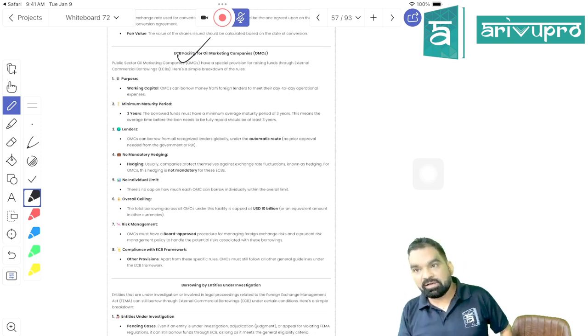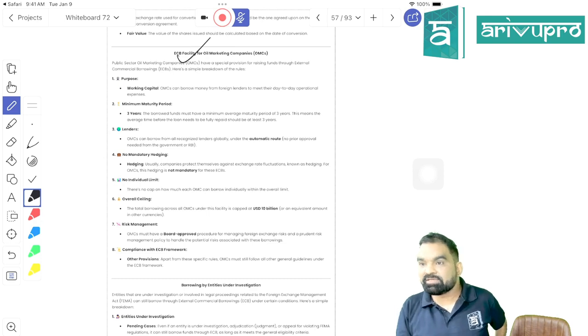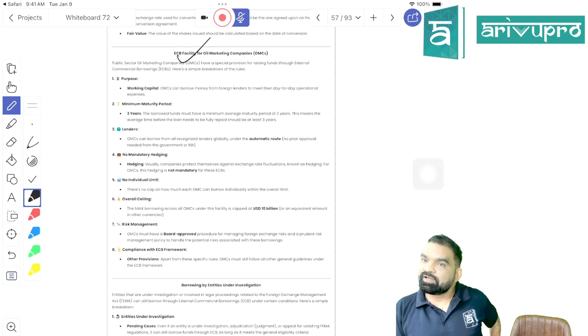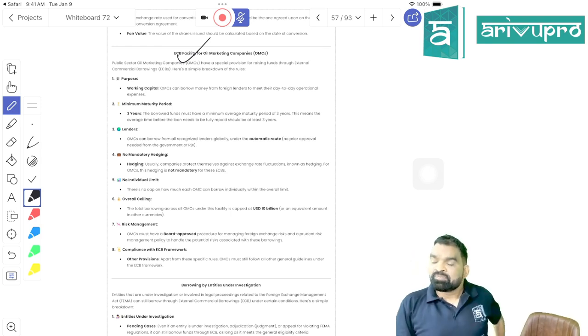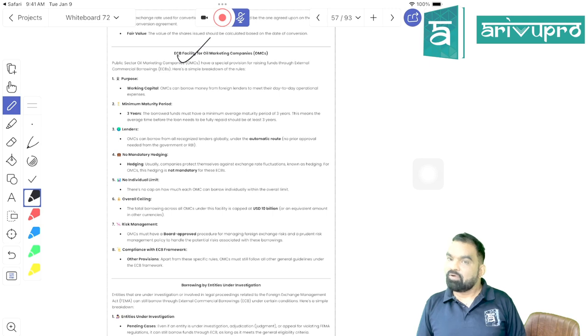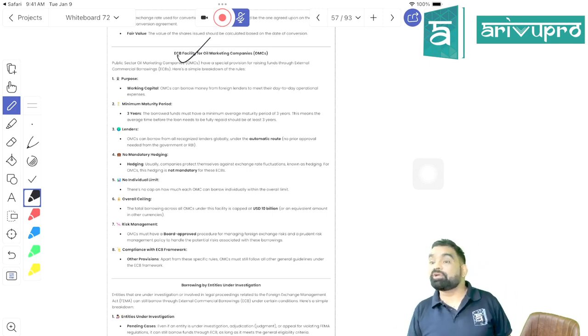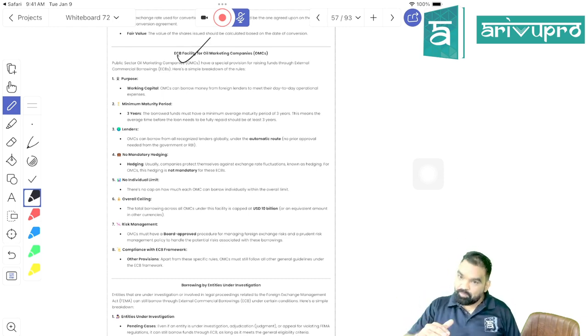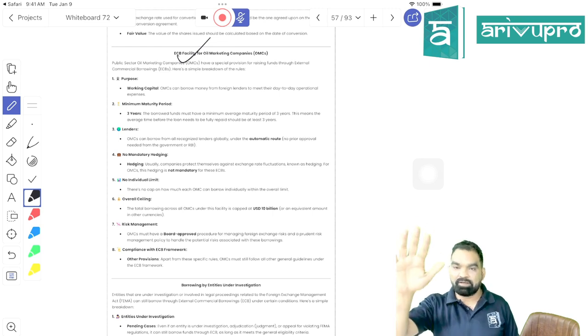Is it only for ECB? For FDI and ODI both, right? For all three, there are how many routes? If the sector is liberal, then which route will be there? Automatic. If the sector is rigid or the country is rigid, then what is automatic route? You can take ECB and later report it to RBI. What is approval route? First take the approval, then raise the ECB. Very good, sit down.